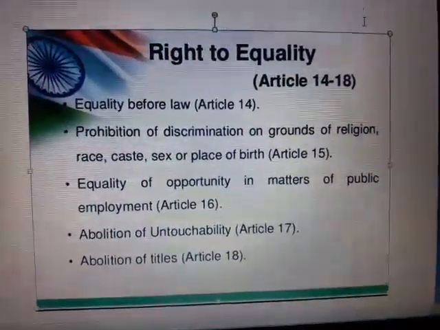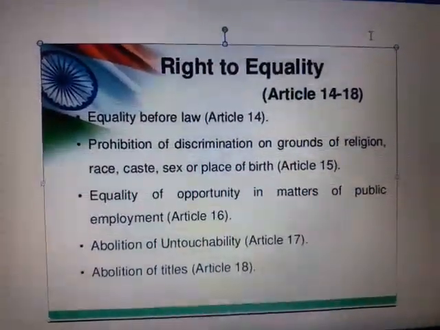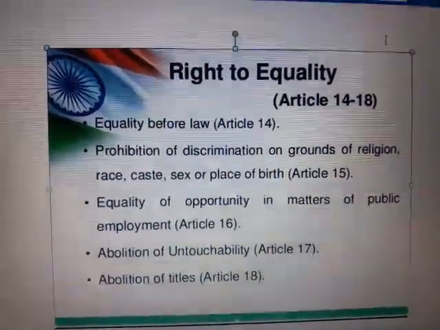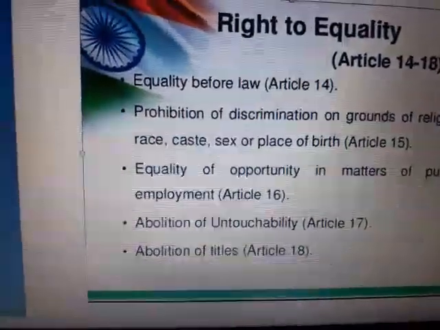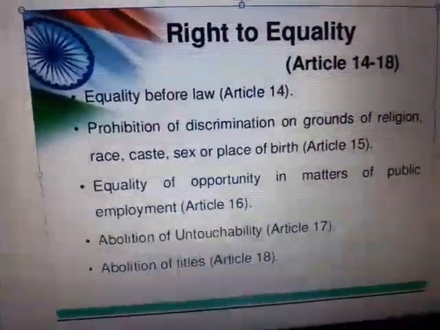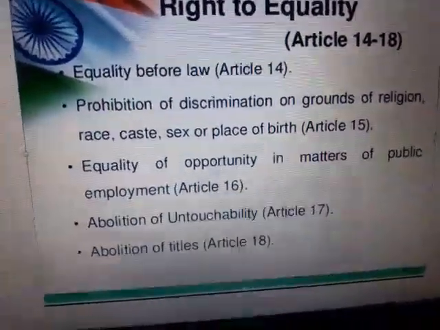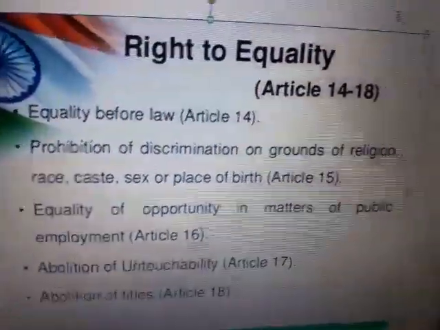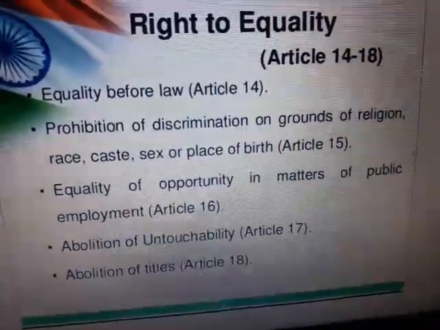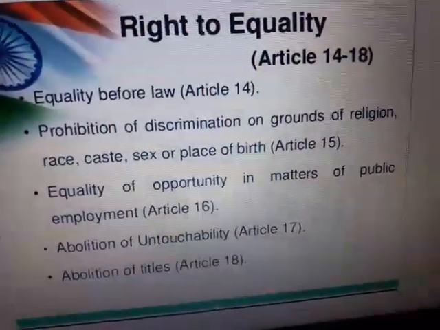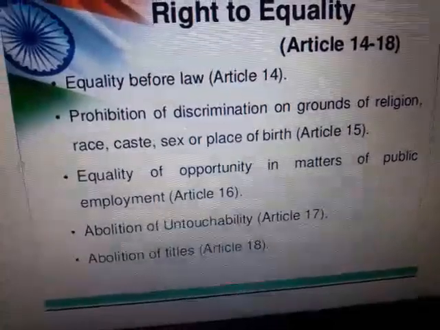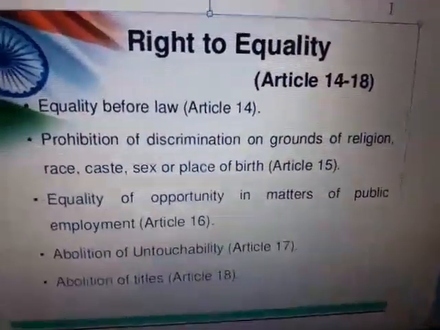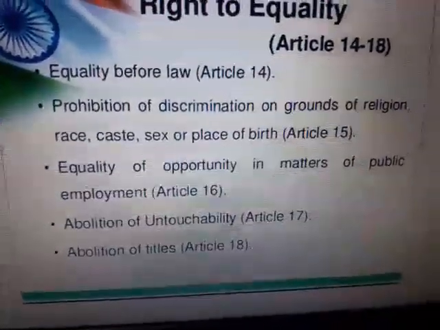Abolition of untouchability, article 17. What is this? Untouchability is a practice in which higher class people discriminate against lower class people. Like in ancient times, people of the higher classes did not allow lower class people to enter temples or take water from the well. This type of practice is called untouchability, but under your constitution it is now an offense.